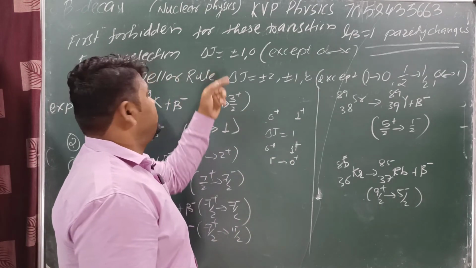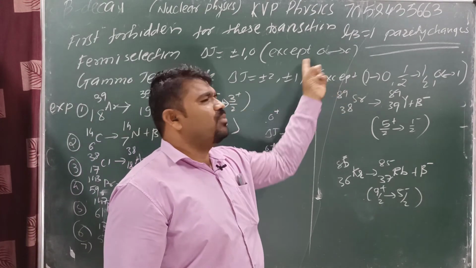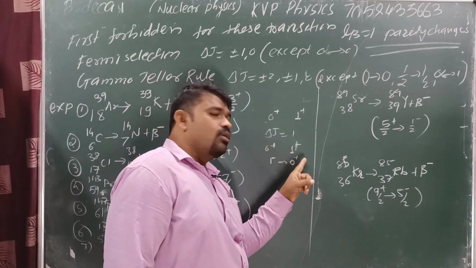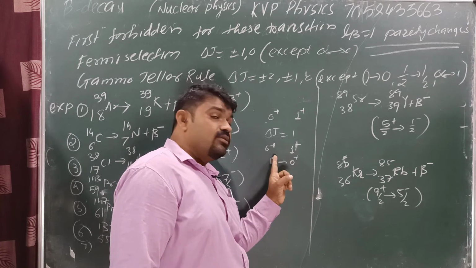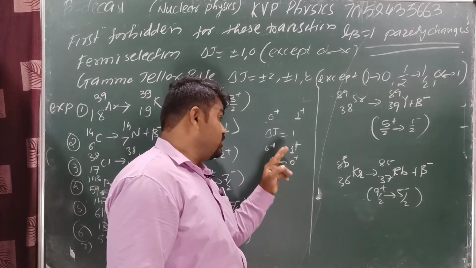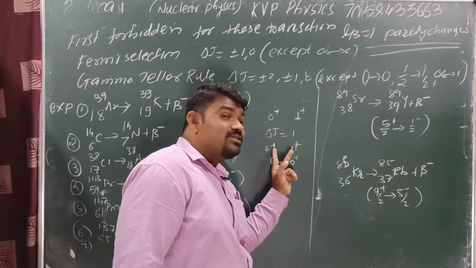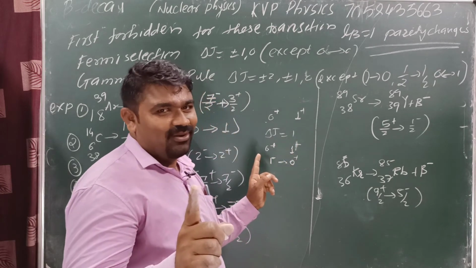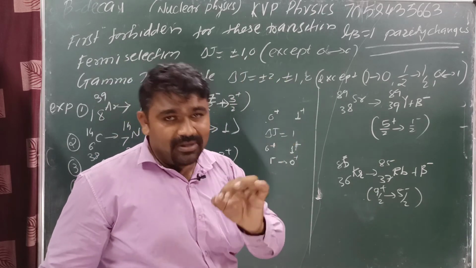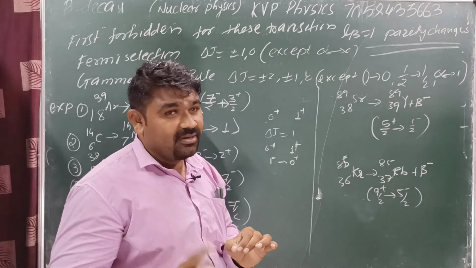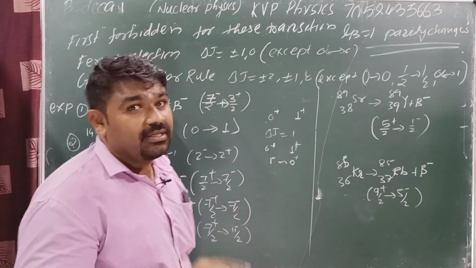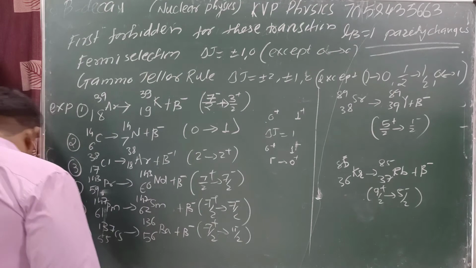Next, focus on FT transition. For FT, 0 to 1 or 1 to 0, there are no restrictions. Means we can take this difference is equal to plus 1, FT transition. But here both parity does not change, so this one is a GT transition. Got it? Here parity change, hence this one is the first forbidden FT transition. Here parity does not change, means this one is a GT transition. Got it?